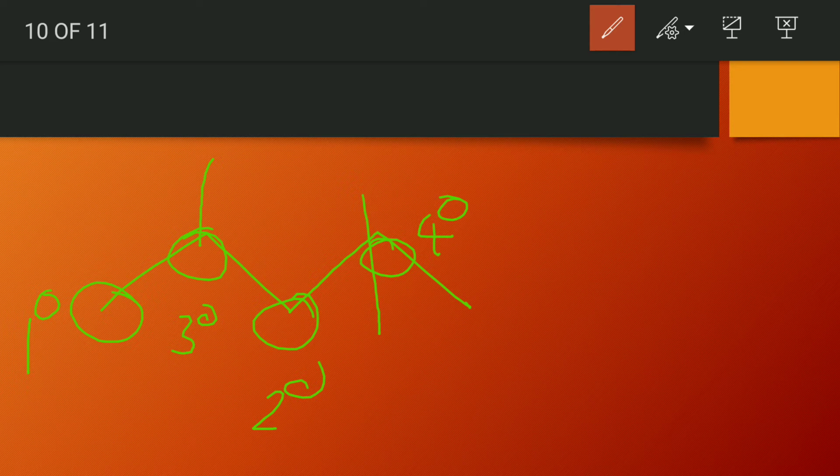The first point is, the degree of hydrogen is defined only when it is attached to carbon. If the compound is like H2O, then we cannot define the degree of hydrogen. It is only defined when it is directly attached to carbon. The second point is, the degree of hydrogen is the same as the degree of the carbon to which it is directly attached. Now, here how many carbons are there?